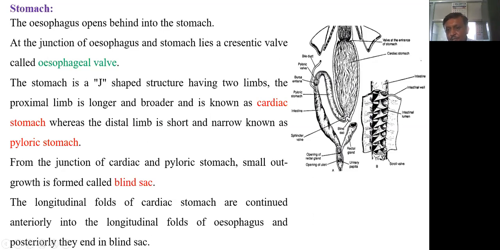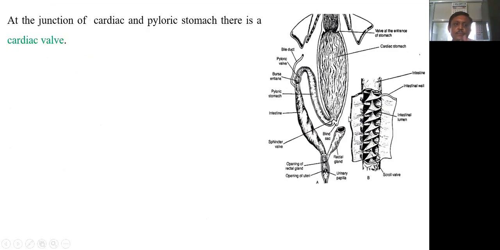That means after that these longitudinal folds are absent. At the junction of the cardiac and pyloric stomach, there is a sphincter which is called the cardiac wall. So here there is the esophageal wall, and here there is the cardiac wall.